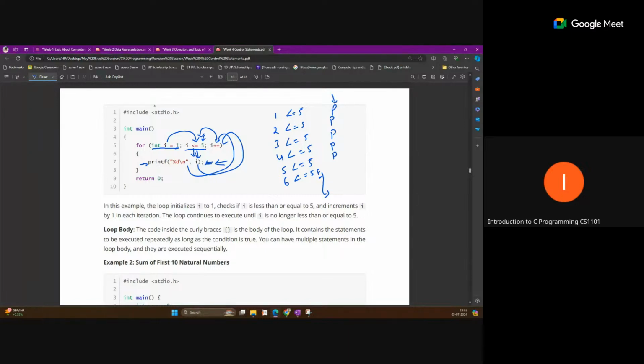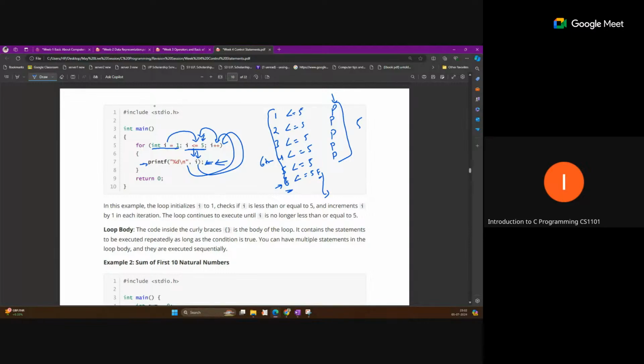So how many times is this print statement performed? 5 times. But how many times is this condition checked? 6 times. 5 times it is true, and 1 time false. And what is the last i value? The last i value is still 6.